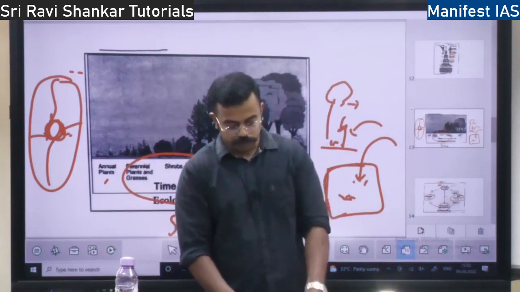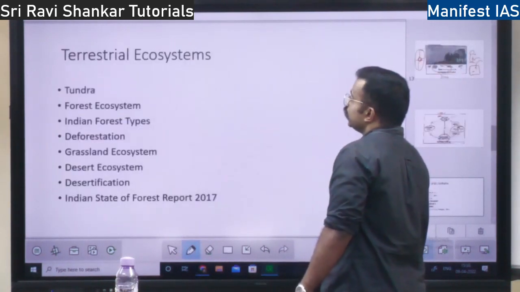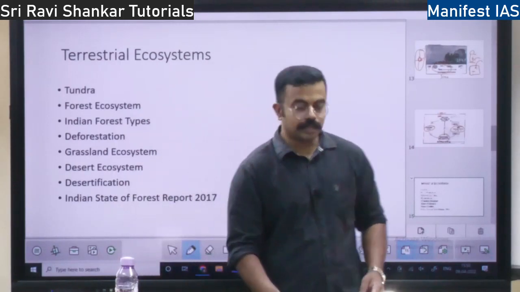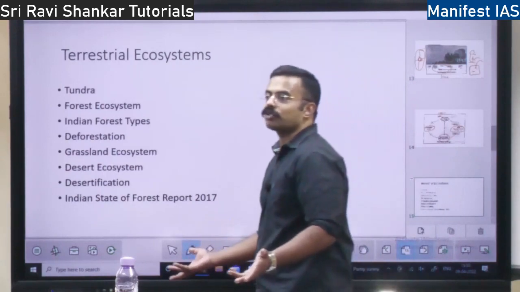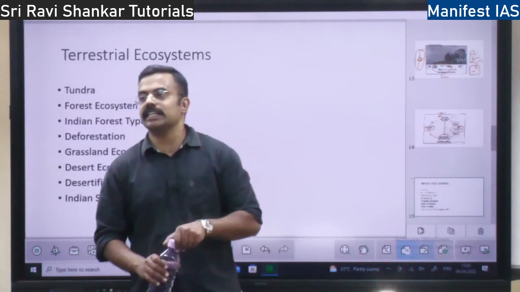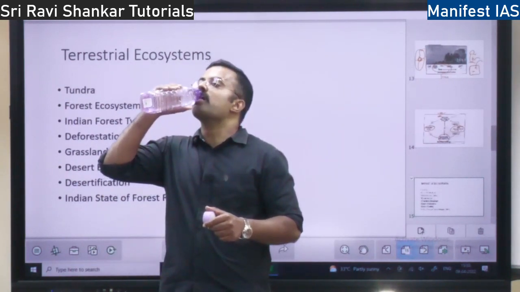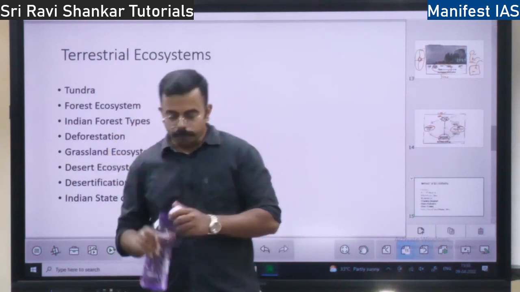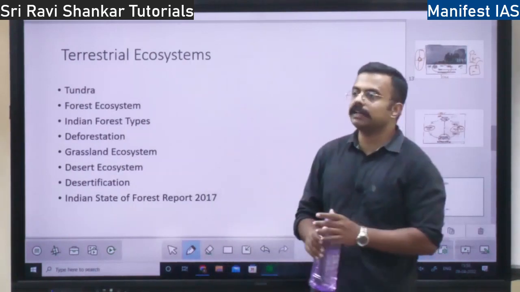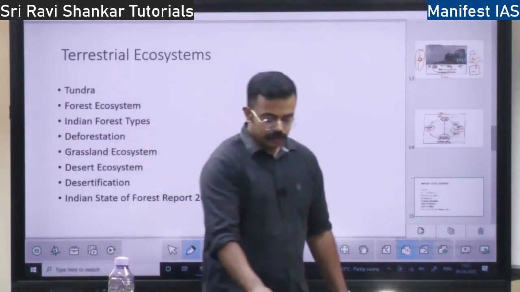Next, we will move to the chapter on terrestrial ecosystem. We have multiple. So terrestrial ecosystem, what do you mean by that? Ecosystem on the land is called terrestrial ecosystem. So all the forests, all the grasslands, all the deserts, all these things are terrestrial ecosystem. Right?